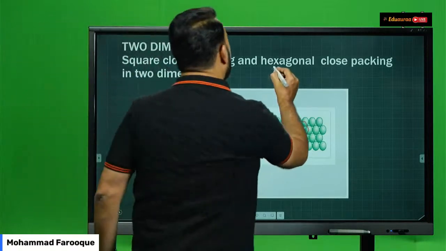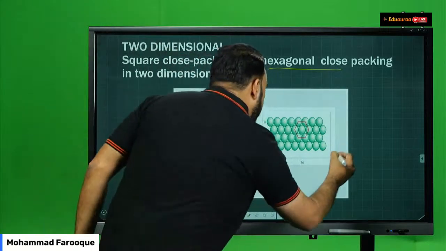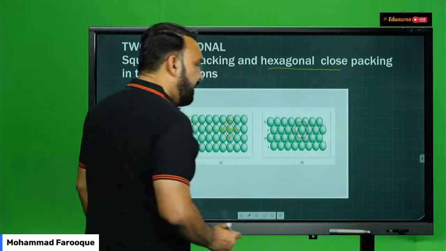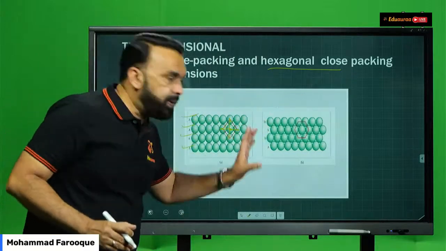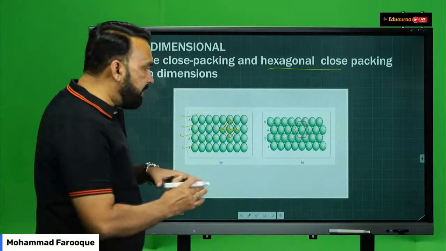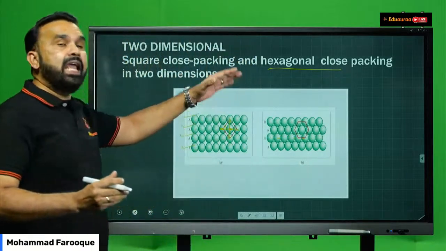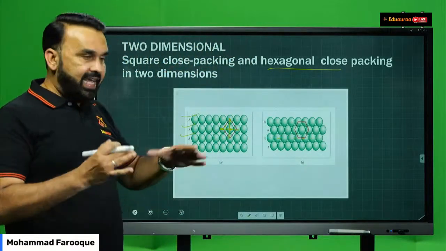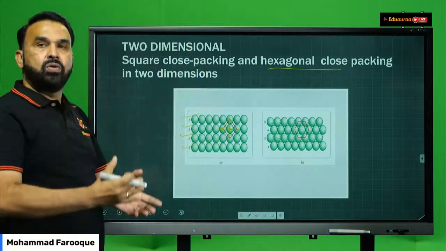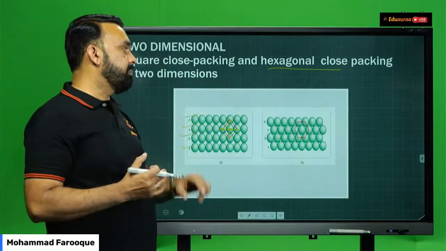Then you have the hexagonal close packing. What happens in case of hexagonal close packing? You have a regular linear A layer, then you have a B layer, but the spheres of B are not on top of the particles of A layer. They're in between. You can see that. So you have an AB type of arrangement. Whenever you consider one particle at the center, it is surrounded by 6, forming a hexagon. So it forms a hexagonal close packing system.